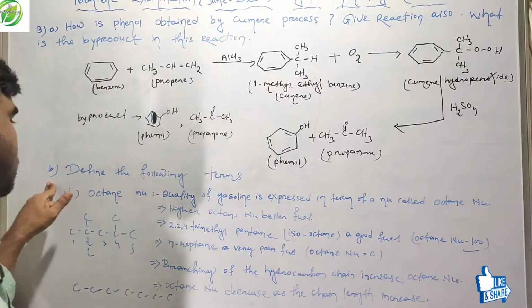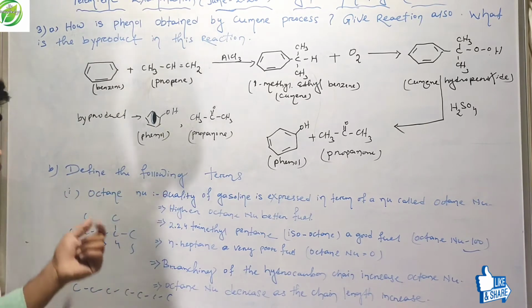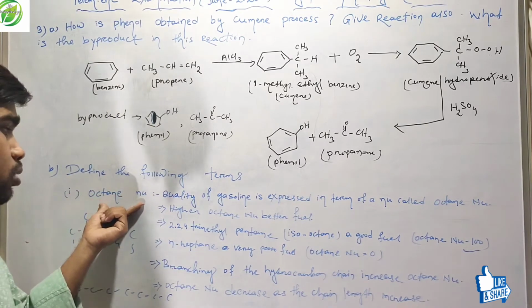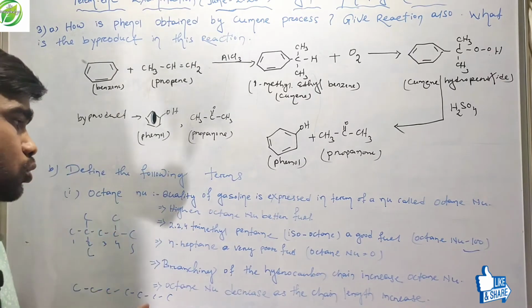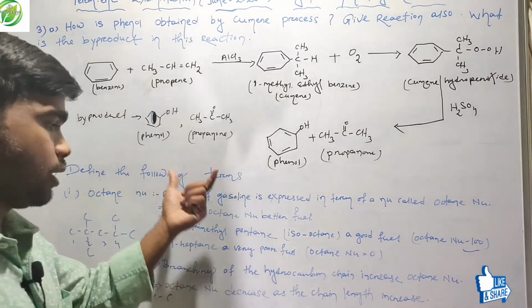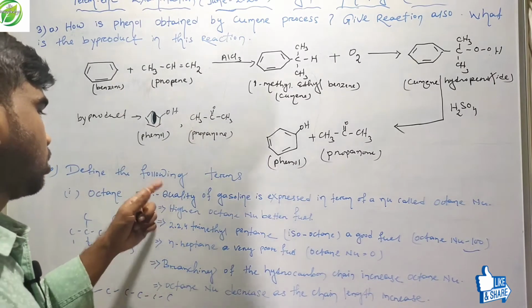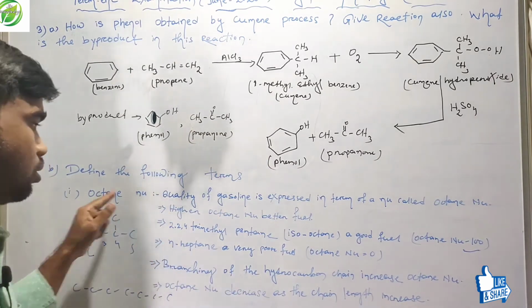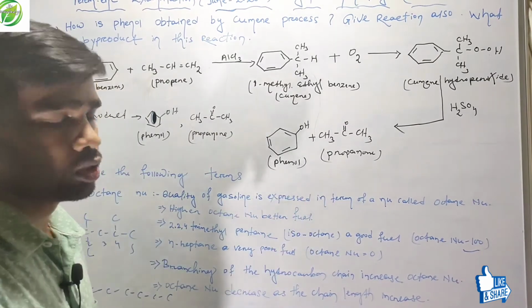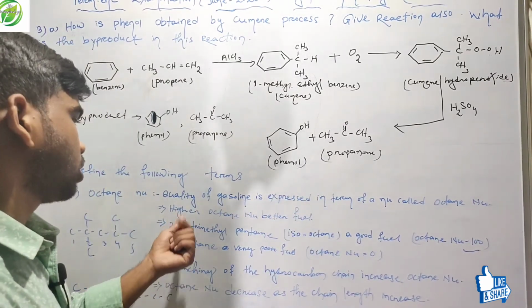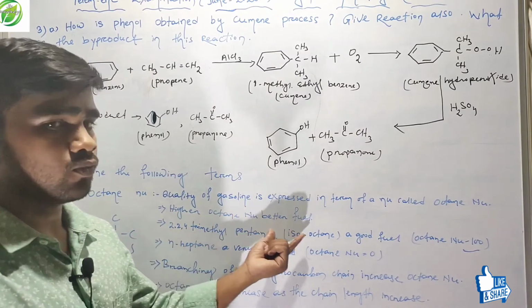Friends, next one is define the following terms. The first one is octane number. This octane number is already given in your books, but I will write all the terms. What is octane number? The quality of a gasoline is expressed in terms of numbers called octane numbers. Higher octane number means better fuel.